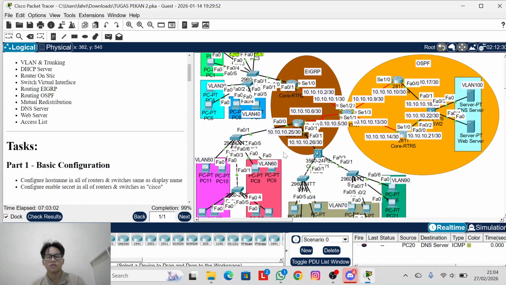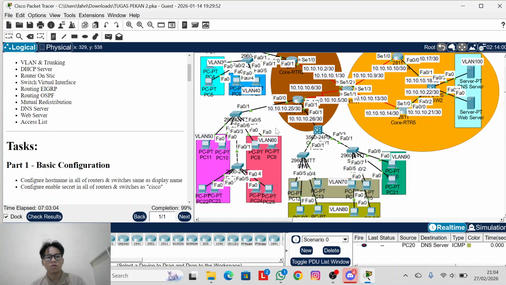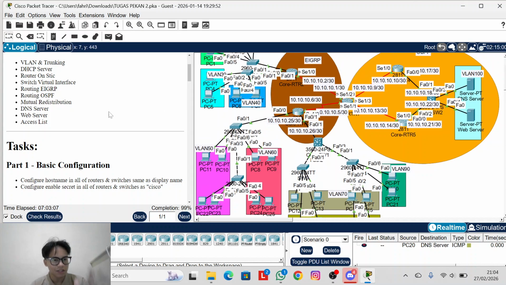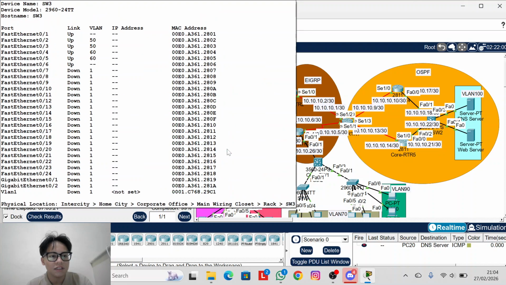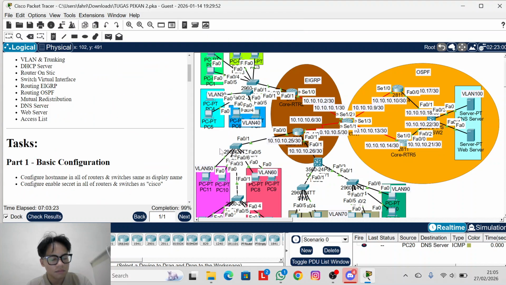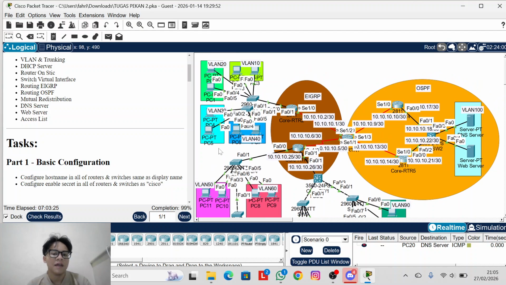For switch virtual interface, you can configure an interface VLAN on this MLS, just like that, directly. And you add an IP on every router and they can ping each other.